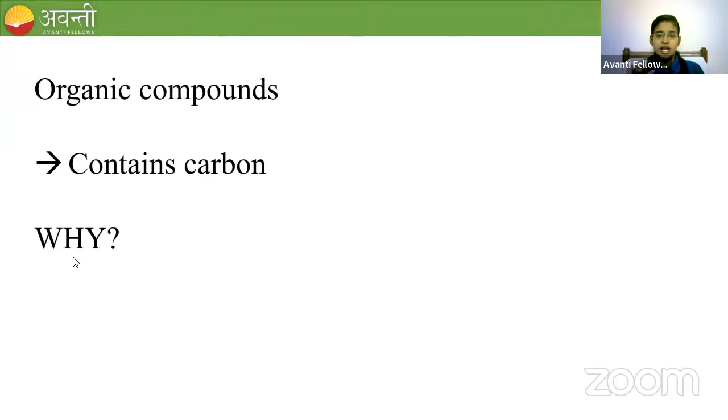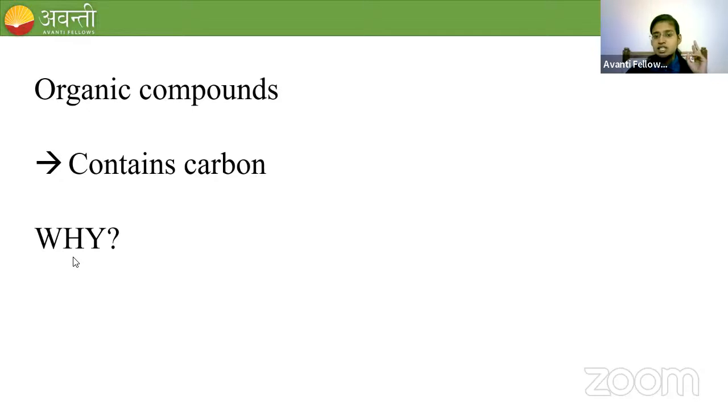Why? Can anyone give me the reason for this? Why is carbon playing a major role in forming organic compounds? We have 118 elements in the periodic table, right? But in the branch of chemistry called organic chemistry, we are mainly studying carbon. Very good, Pragati. Your answer is correct. Exactly correct. Suhra, great. It is because of these two reasons.